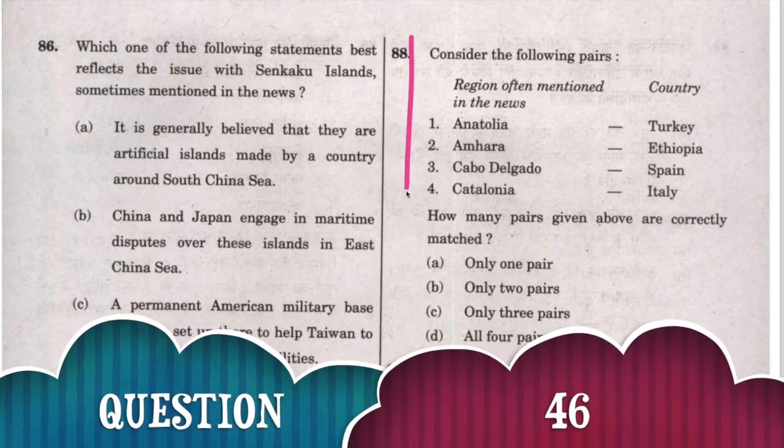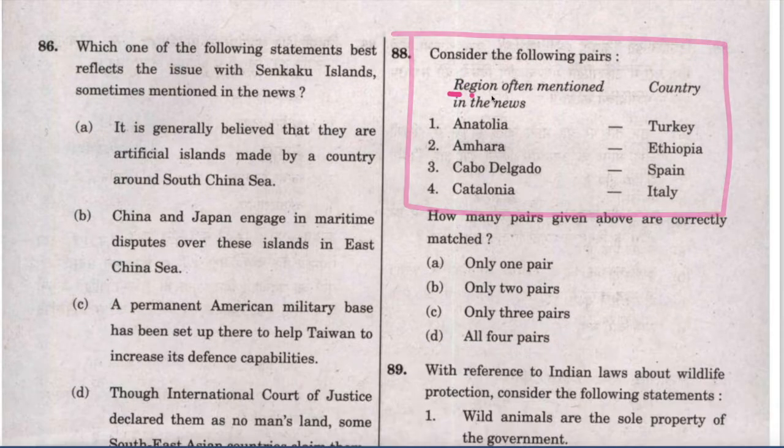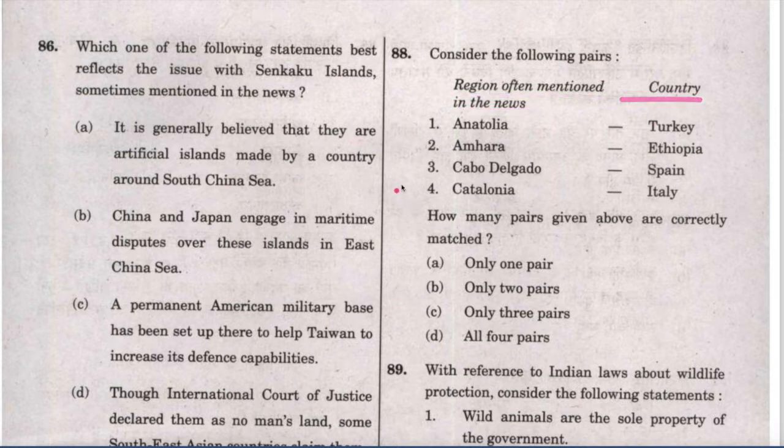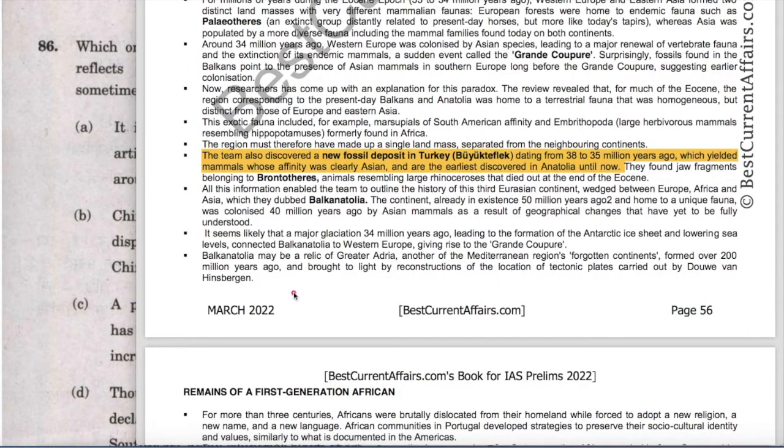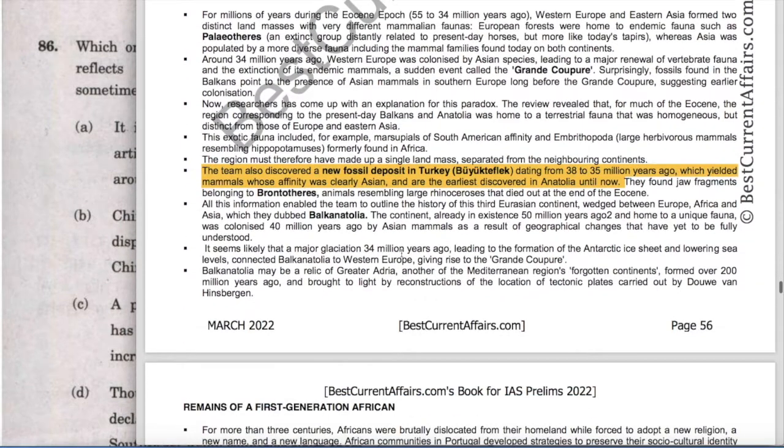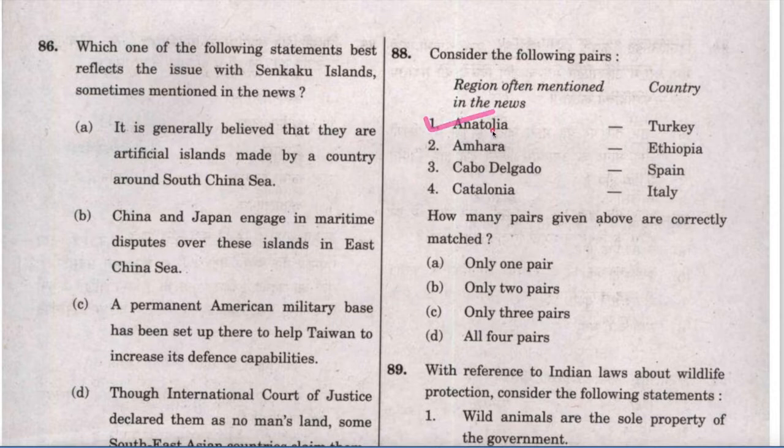Next question. Consider the following pairs, region mentioned in the news and their country. 4 regions are given. Now take the first one, Anatolia. It is in Turkey. This option is correct. This is our current affairs book, March 2022, page number 56. Here it is mentioned that team discovered a new fossil deposit in Turkey and in the province Anatolia. So Anatolia, it is in Turkey. Therefore option first is correct. Now take the second one, Amhara, Ethiopia. It is also correct.